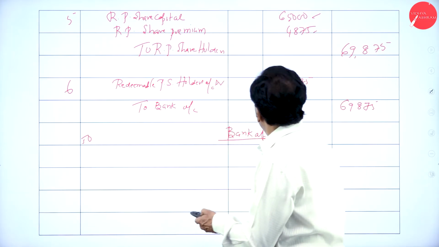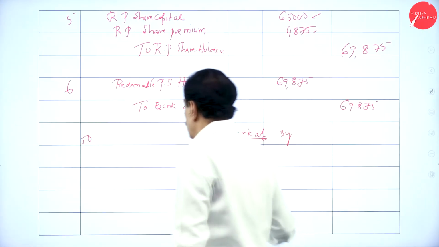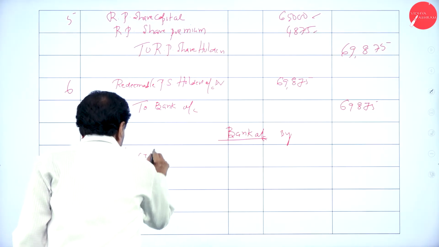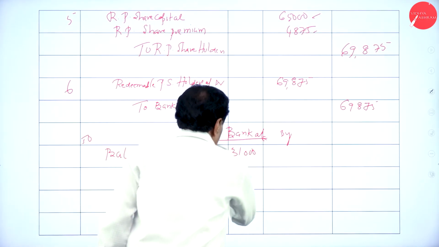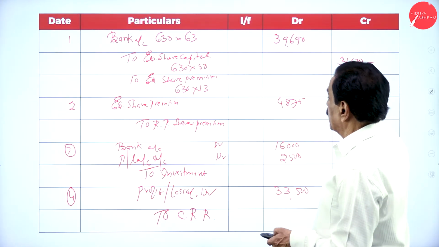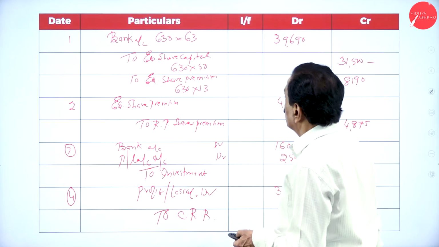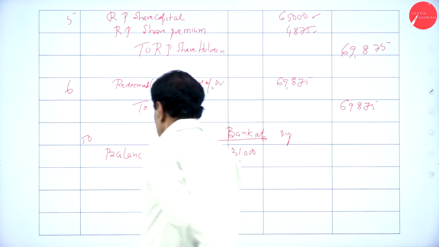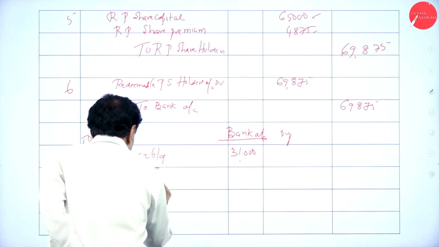If you go with the old balance sheet, what's your cash at bank? 31,000, to balance brought down 31,000. By issuing the share, bank account debit, how much do you receive? 39,690, issue of equity shares.